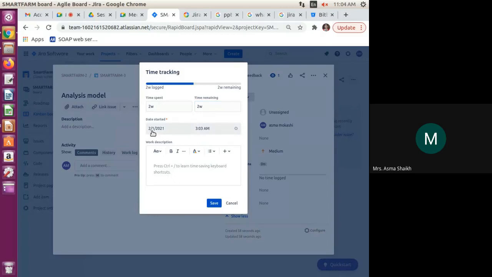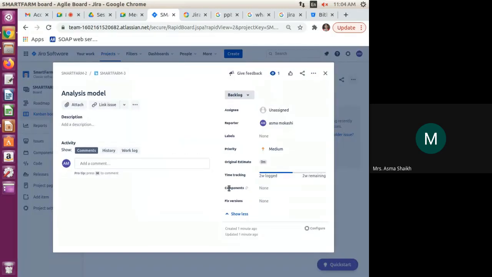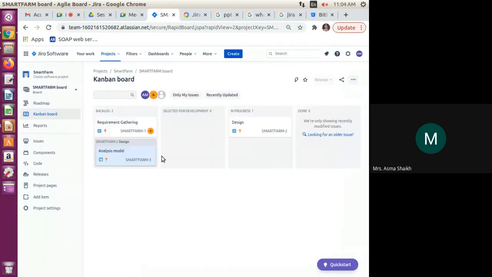Okay, so it started from 2nd of January 2021, 3 a.m. We can change the date also. I can select this 4th February. Okay, so save. Like that, we are able to create our own backlog here in the project team. Okay, so how is it, students?